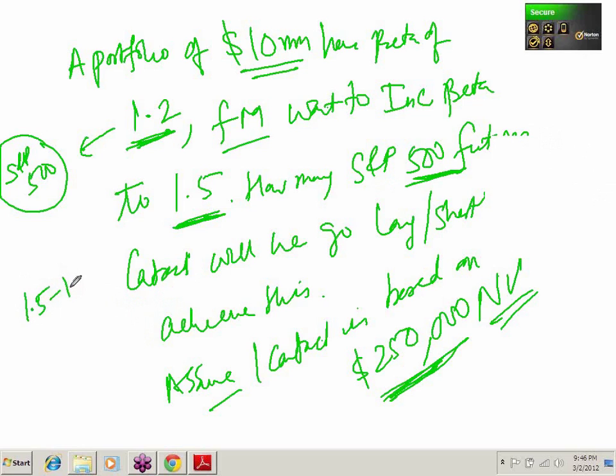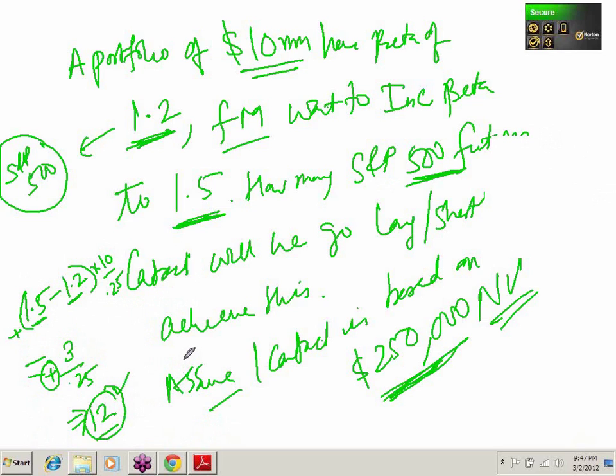Your beta target is 1.5. Your initial beta is 1.2, into 10 million over here, divided by 0.25 million over here. So this implies 0.3 into 10, which is 3, divided by 0.25. So the number of contracts will be 12. Since this value is positive, he is going long. When beta target minus beta original is positive, you are going long. So the number of contracts you will go long is 12.